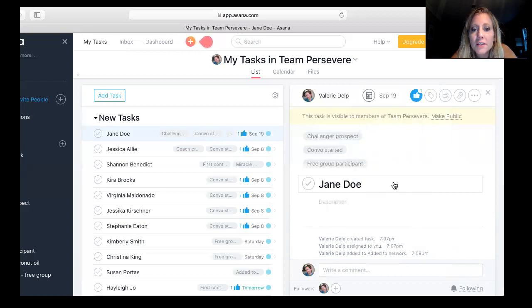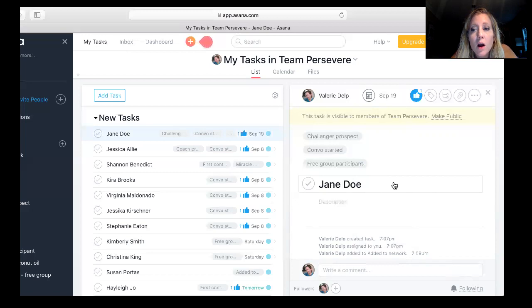All right, so do you guys see how this can be such an amazing tracking tool? I cannot remember all of this stuff in my head, and trying to figure out a system to write this all down on paper was not working. And the Google Sheet, I can see it can work for some people, but it wasn't working for me because I didn't have this reminder piece built in, where I'm getting emails and I can set due dates and things like that. But this is super easy, in my opinion.